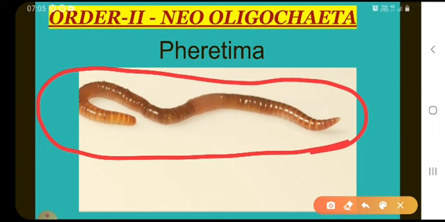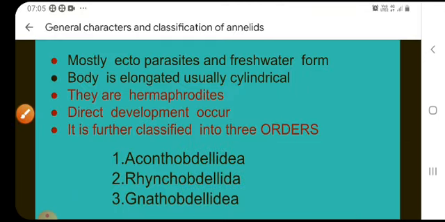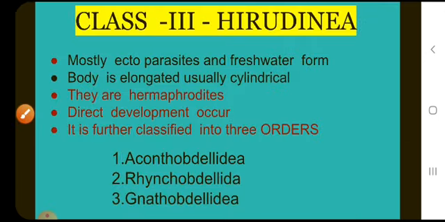Next class, Hirudinea. The name Hirudinea is derived from Hirudo. Hirudo means leech. This class includes leeches, mostly ectoparasitic. They are mostly ectoparasitic and freshwater forms. Few are marine.